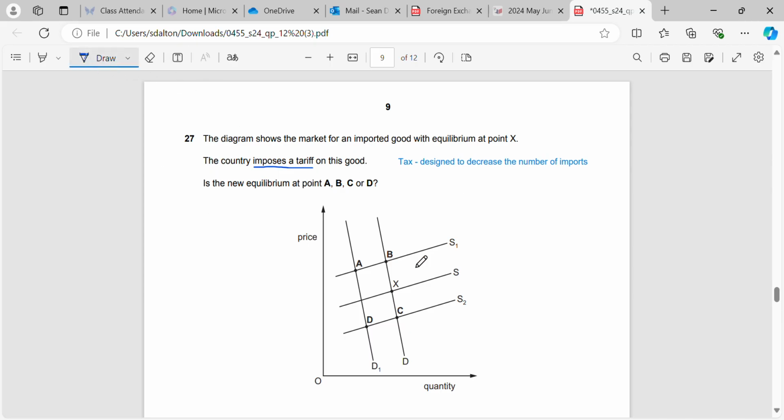Well, if we're not dealing with tariffs, we're just dealing with regular demand and supply, we know that an indirect tax, which is what a tariff is, is going to result in supply shifting to the left, the price of the product increasing, and the quantity being traded going down. So in this case, from X to B, exact same as the regular demand and supply. Once we know it's an indirect tax, it becomes so easy for us to identify where it should move to. If we got rid of a tariff, then we would shift back to the right.